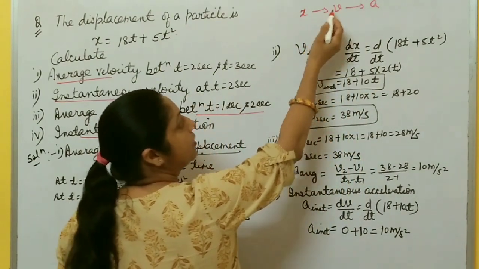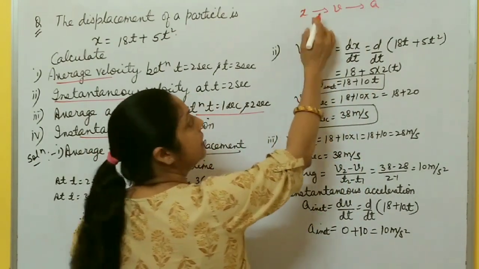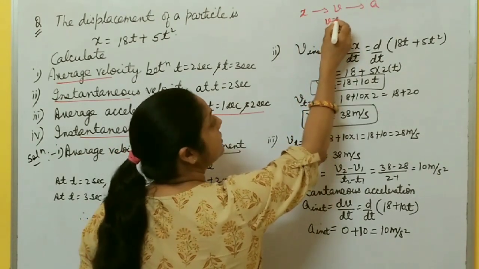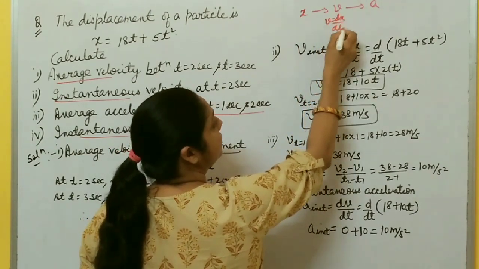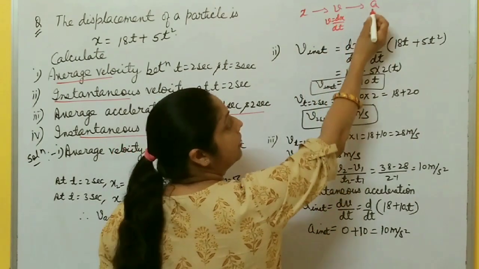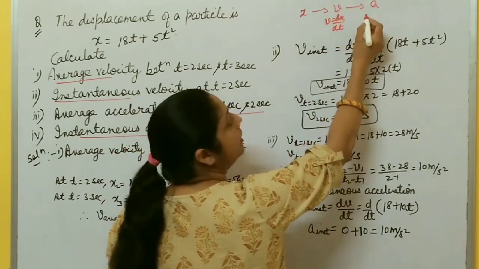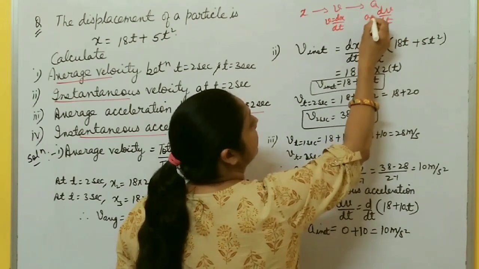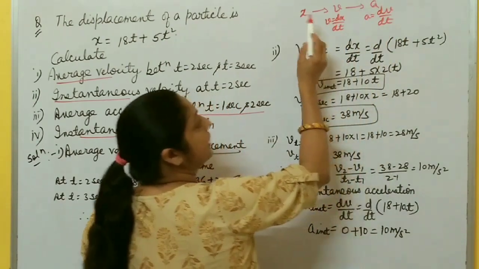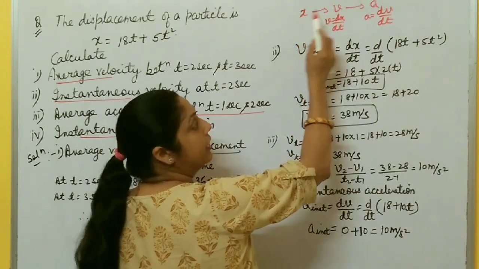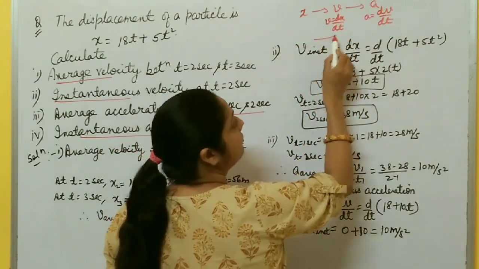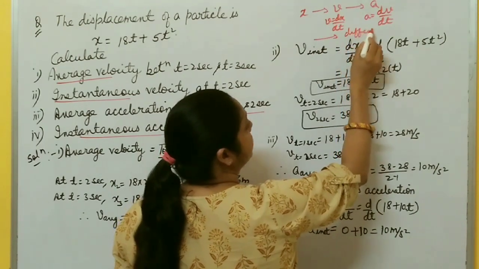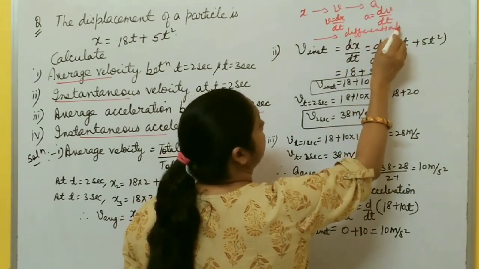If you want to calculate v with the help of x, you have to differentiate this x with respect to t. So v becomes dx by dt. Now if you want to calculate a with the help of v, you just differentiate v with respect to t, you get a. It means to calculate v from x, and a from v, you have to differentiate. Differentiation is used.